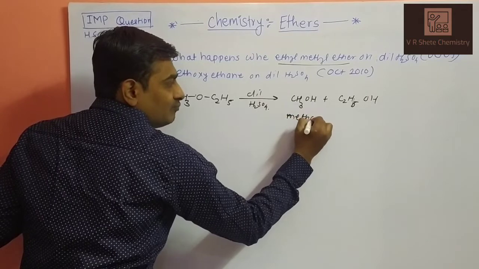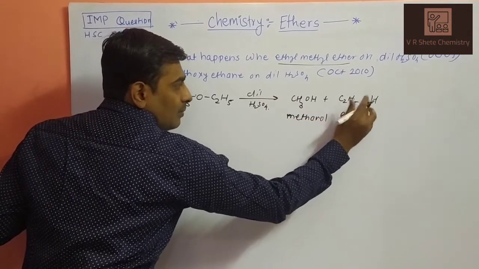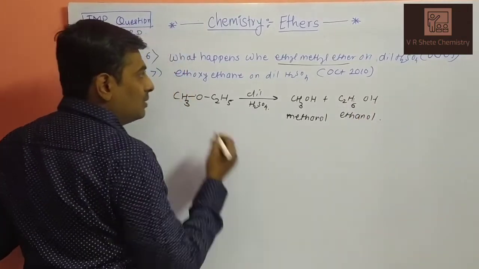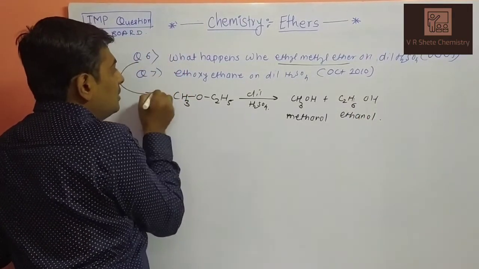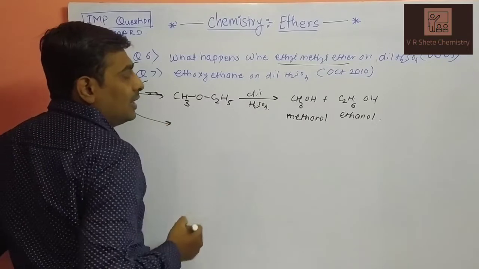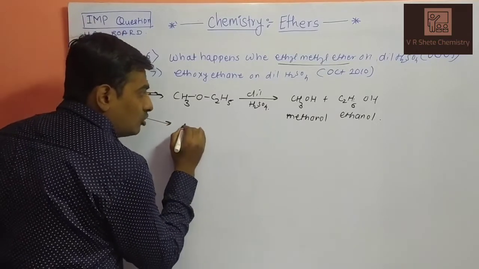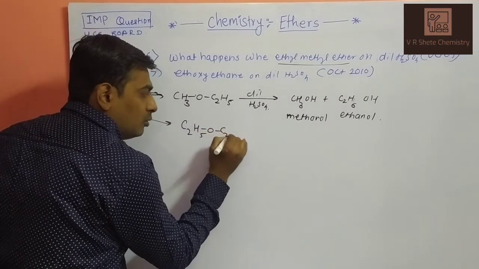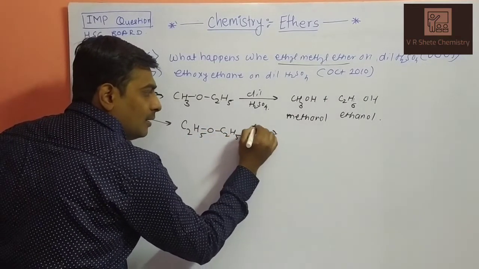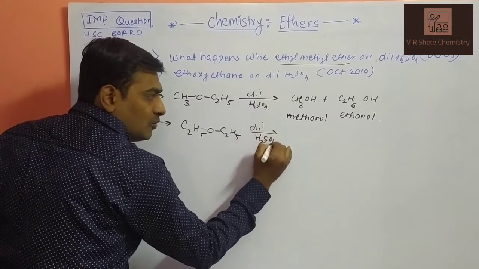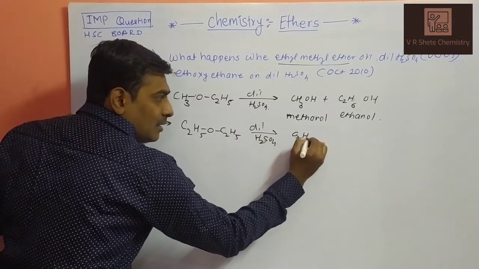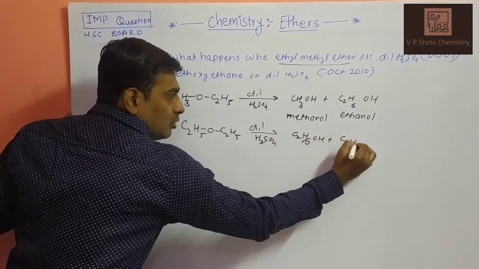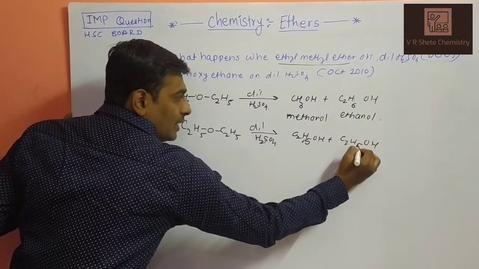Methanol and ethanol, C2H5OH, are given as products. This is the solution of question number 6. Question number 7, ethoxyethane on dilute H2SO4. Ethoxyethane is C2H5OC2H5 on dilute H2SO4. Again the same reaction will occur: C2H5OH, C2H5OH, two molecules of ethanol will be obtained as the product.